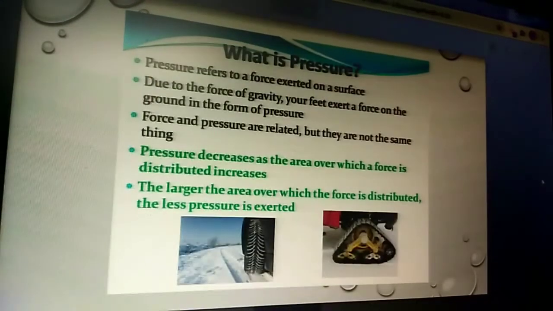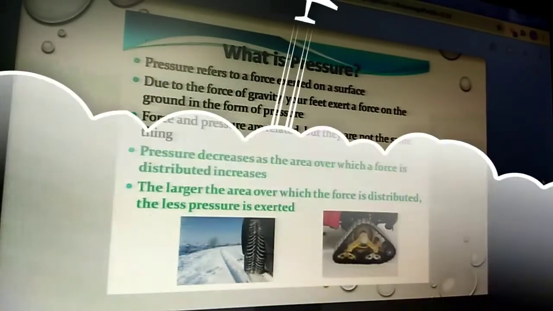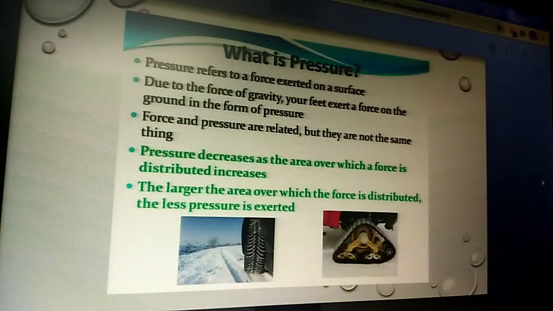Now, what is pressure? Pressure is the downward force exerted by a body on the surface of another body over a particular area.